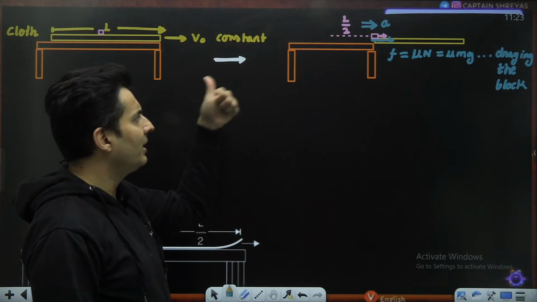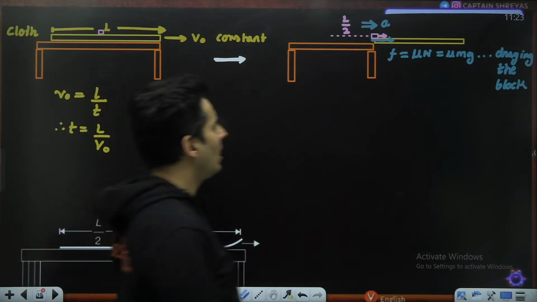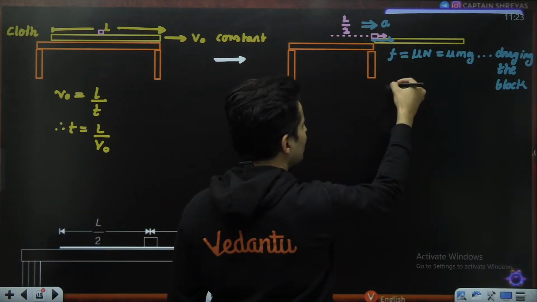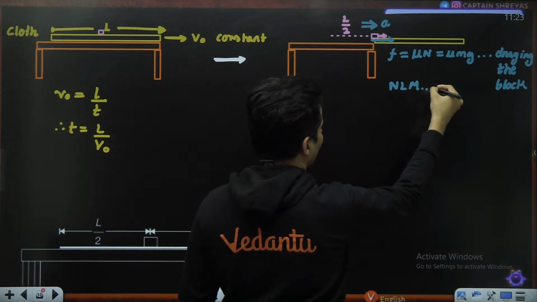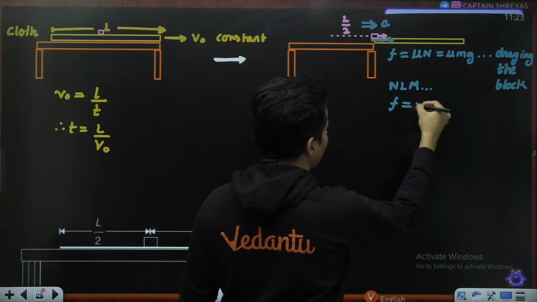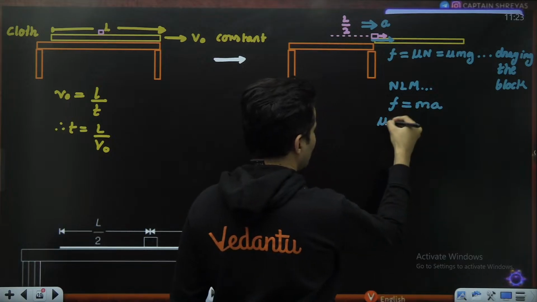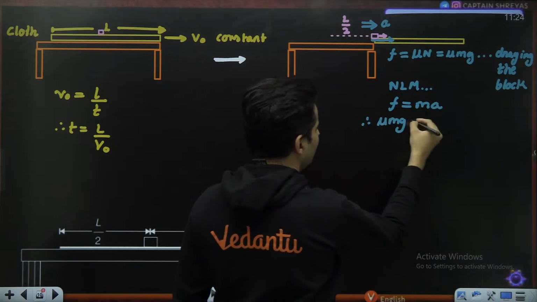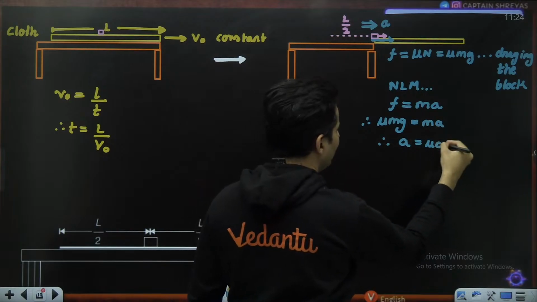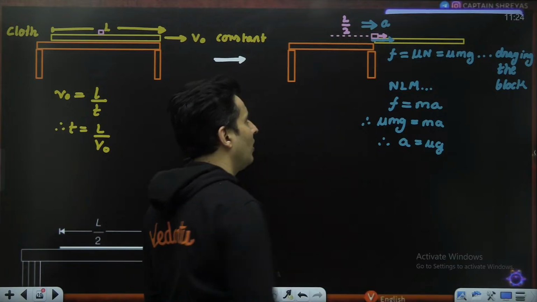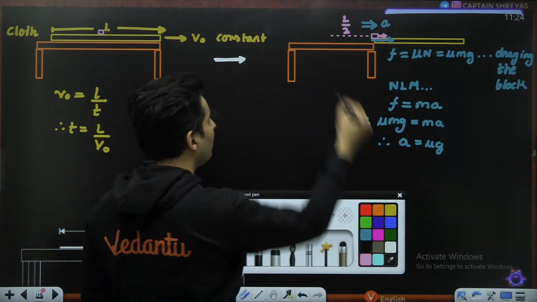So how much is that acceleration? Because no other force is there, using Newton's law of motion, we can say that the friction is mass times acceleration. So mu mg is m into a. Therefore, acceleration is mu into g. This acceleration has caused some displacement starting from rest.